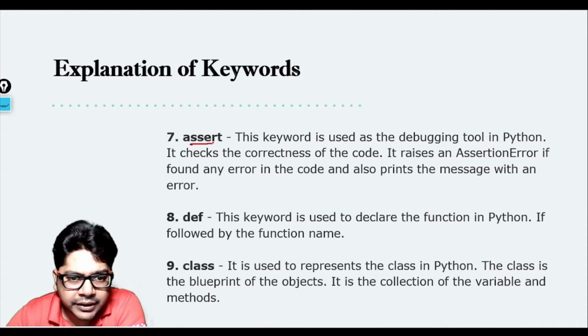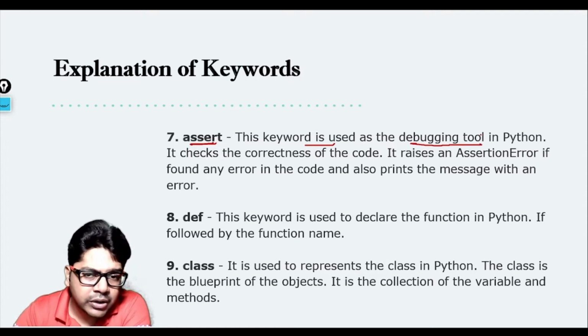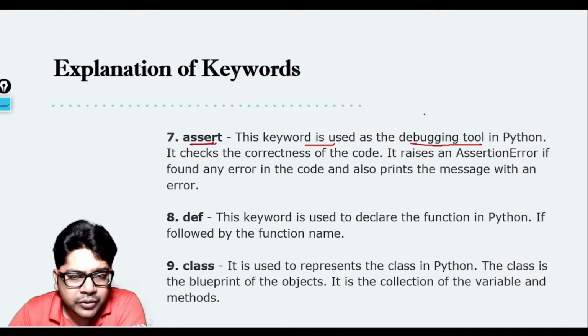Coming back to assert. Now assert is a keyword which is used as a debugging tool in Python. Okay, it is used as a debugging tool. Now your next question might be, what is debug? So debug is basically the process of finding the errors in your program and understanding the flow of the program. Okay, we'll be moving to conditional statements and loops.